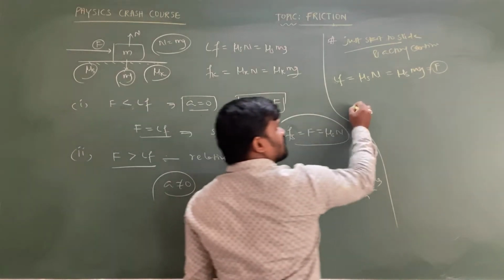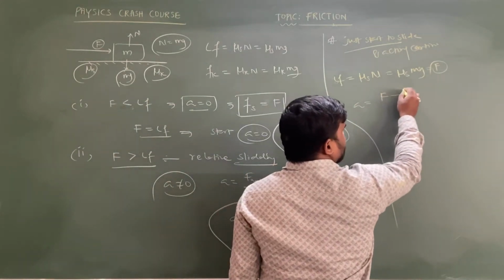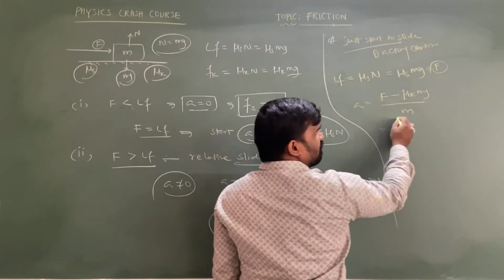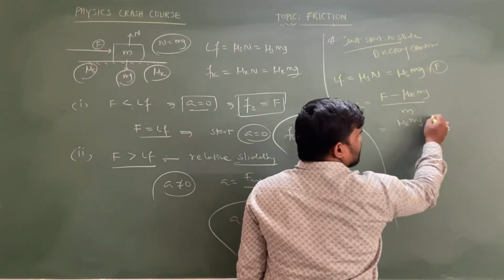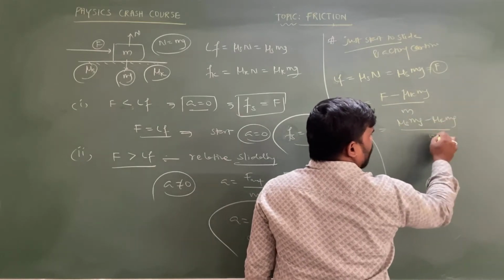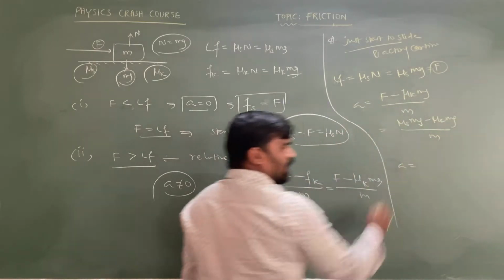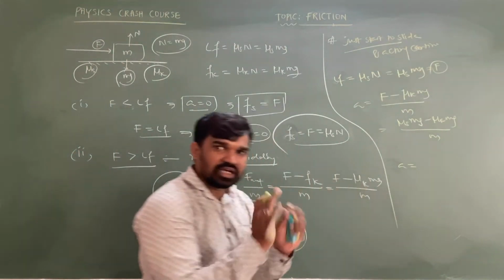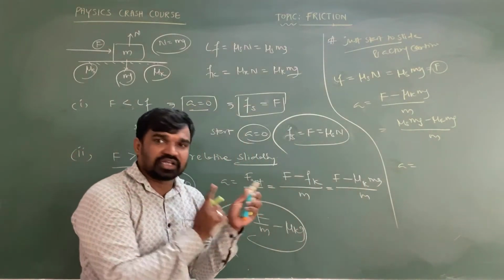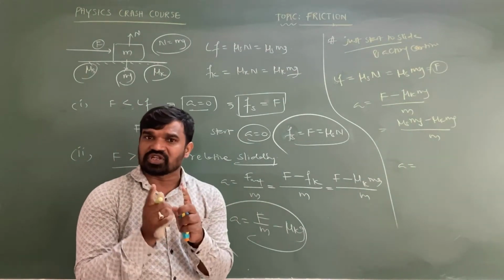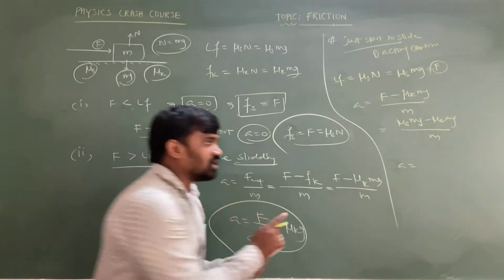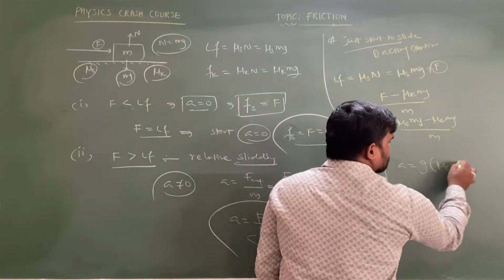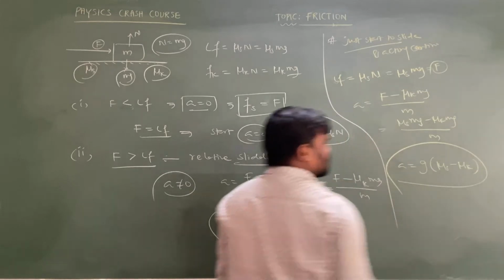And acceleration is equal to applied force minus kinetic friction, that is mu k mg, upon m. We can write applied force is equal to mu s mg, so acceleration is mu s mg minus mu k mg, and whole upon m. So the acceleration of the body, if the applied force is just enough to slide the body and acting continuously, remember this one, is equal to g times mu s minus mu k. This is the acceleration of the body.